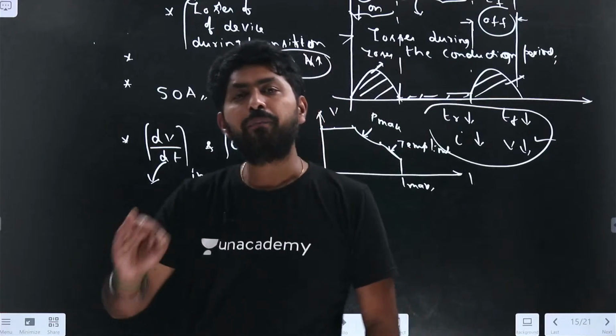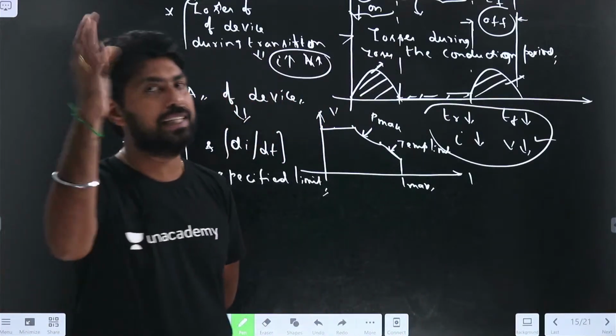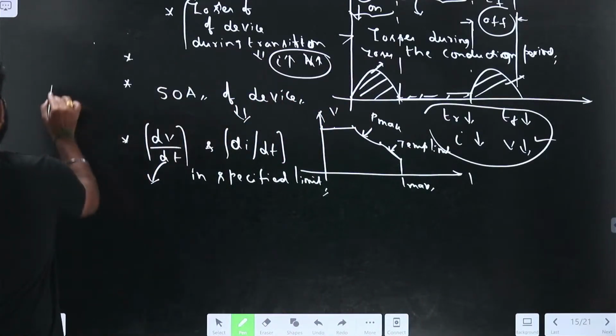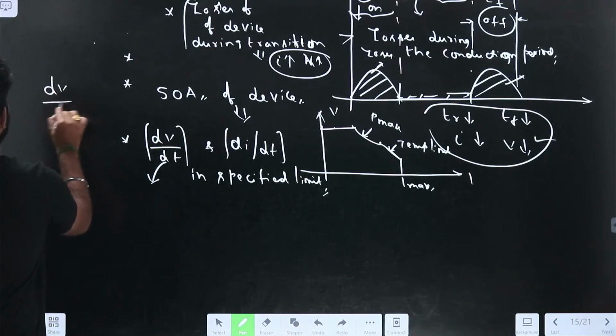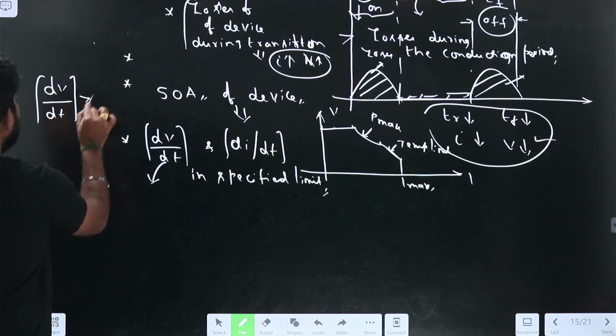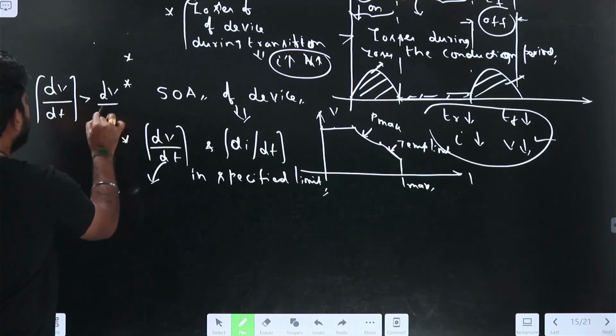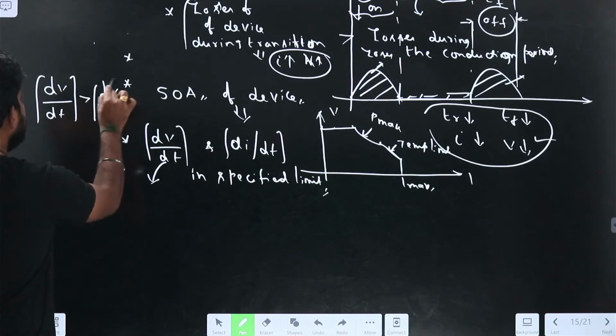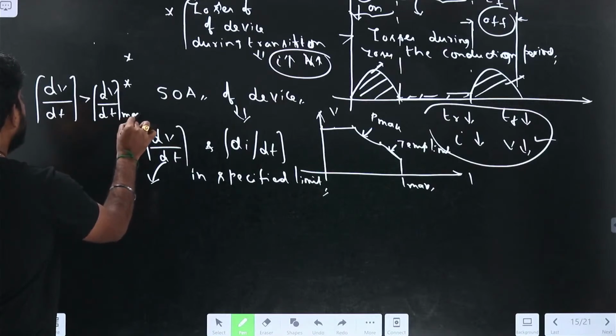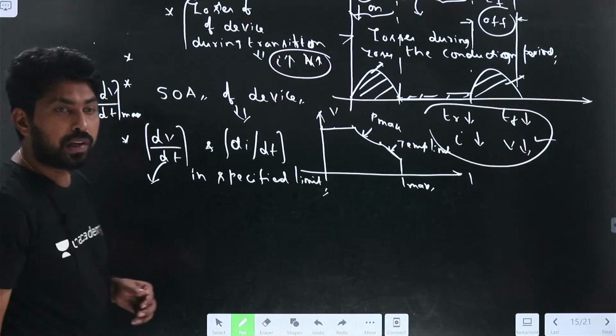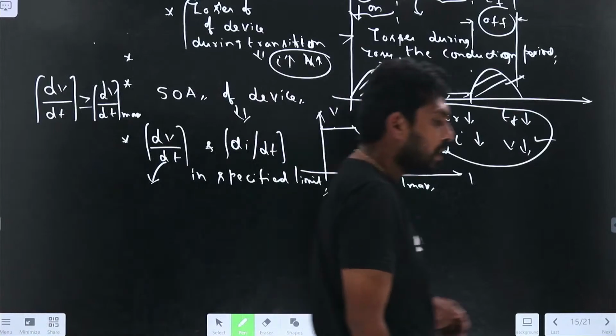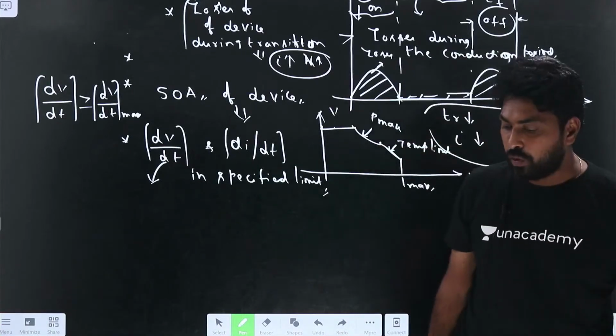For example, if the dV by dt level exceeds, what happens? If the dV by dt of the device, that is sudden application of the voltage in the shortest time, is greater than the device maximum rating, what happens? Can anyone tell what is the reason?